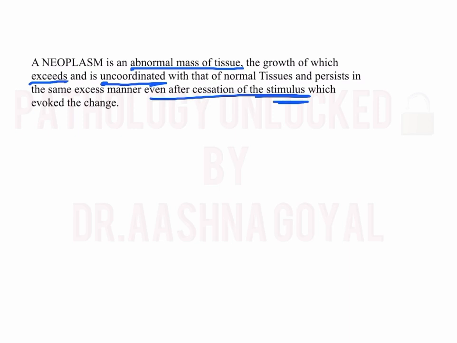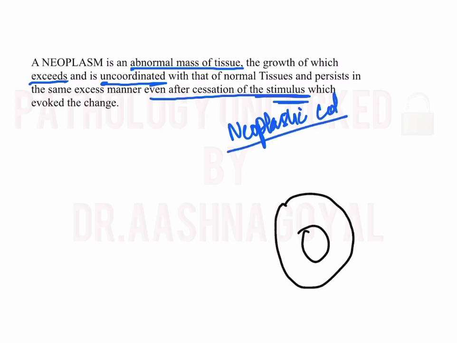So what happens in a neoplastic cell? We studied what happens in a normal cell. In the case of a neoplastic cell, this is a normal cell, and on the surface are the growth receptors, but there is no stimulus.